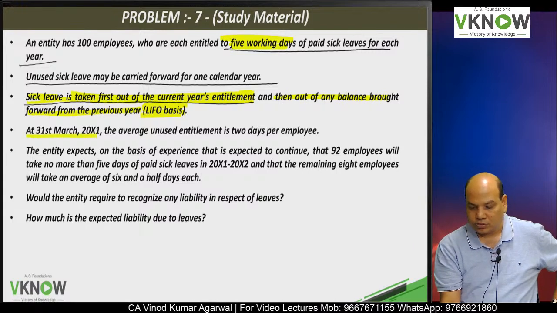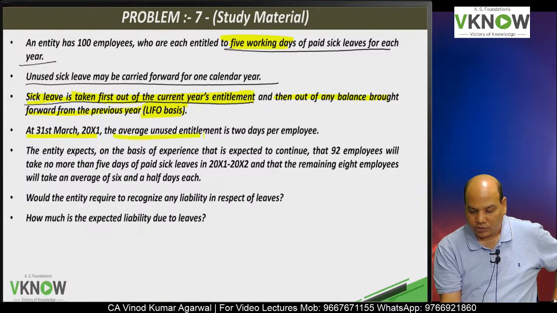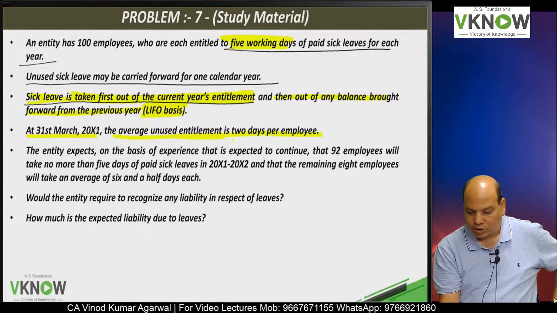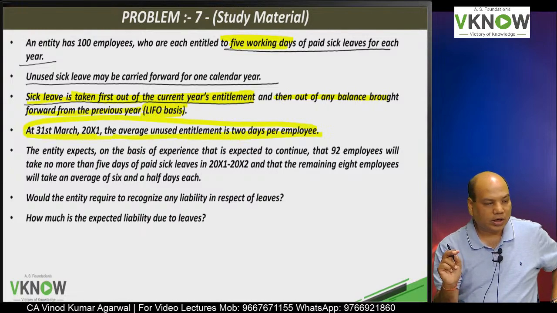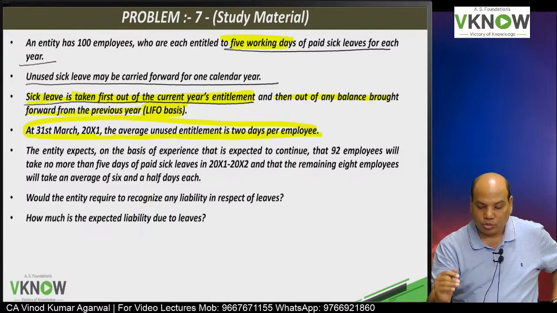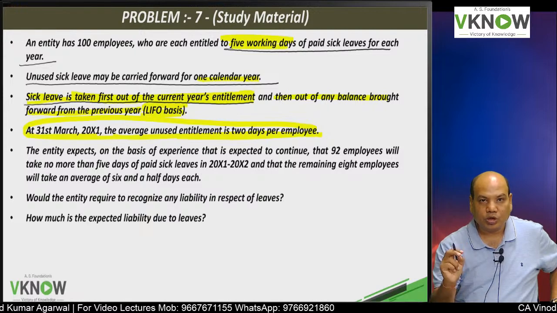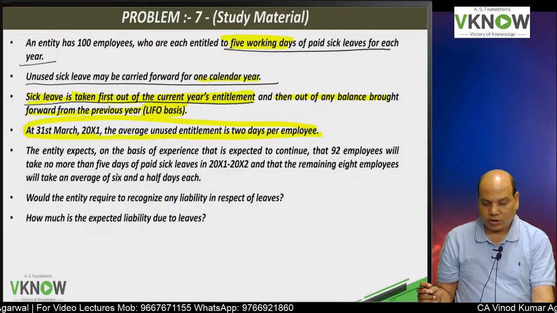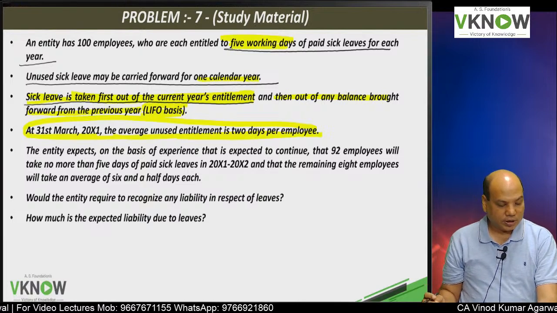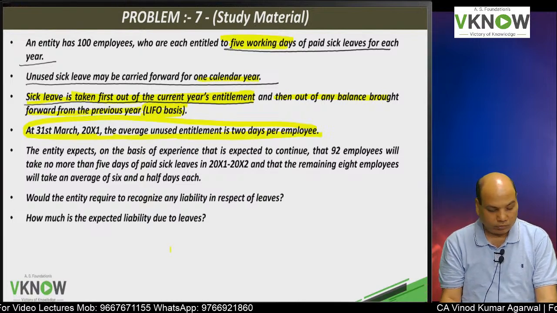At 31st March 2001, the average unused entitlement is 2 days per employee. So they have not used 2 days. 2 days can be carried forward for 1 year. So this is an example of short-term compensated absences. Now next is,